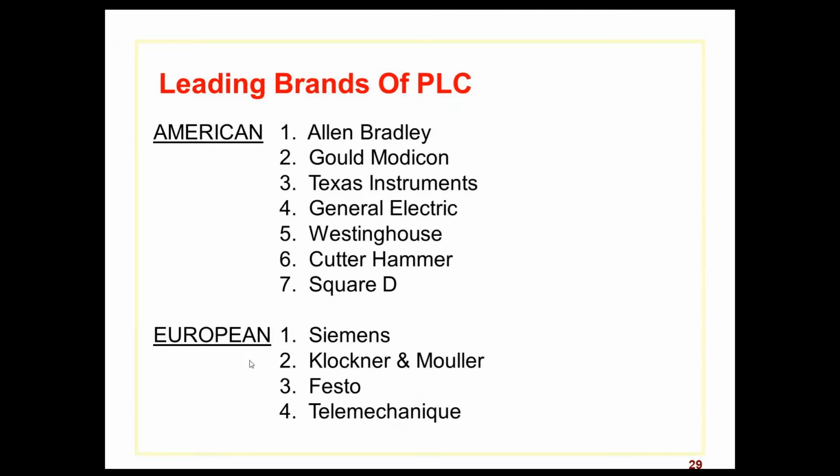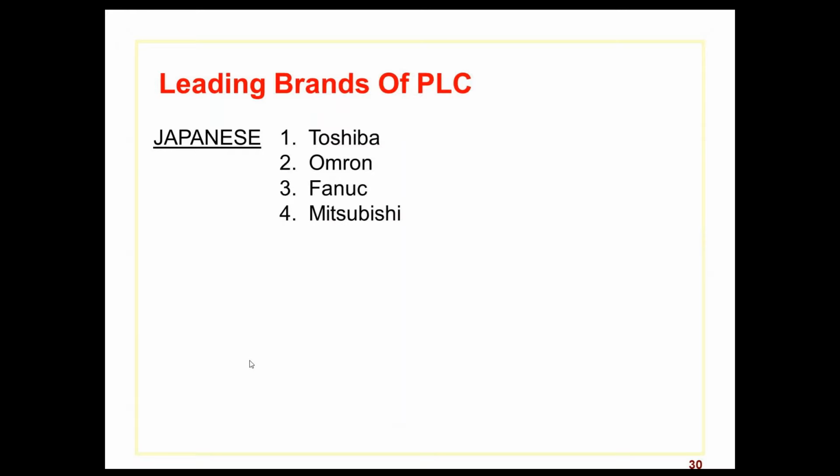And one float switch is there which gives me the level of the liquid. Another motor is there, used for stirring, to mix both the liquids with the fan. And again, a C solenoid valve is there. This valve will turn on and off when it gets the signal from the PLC.